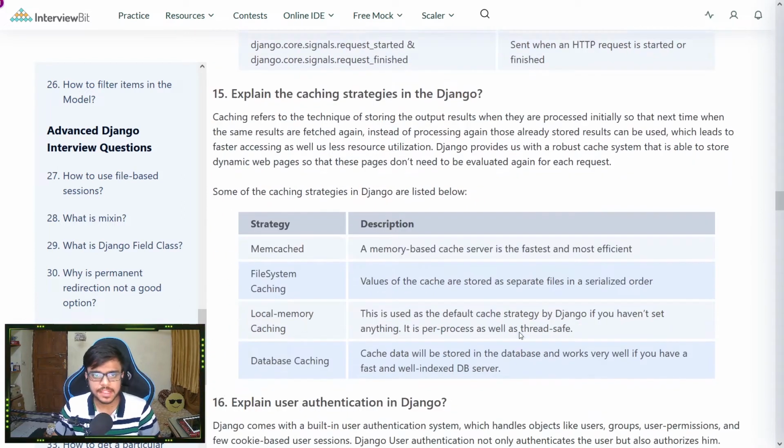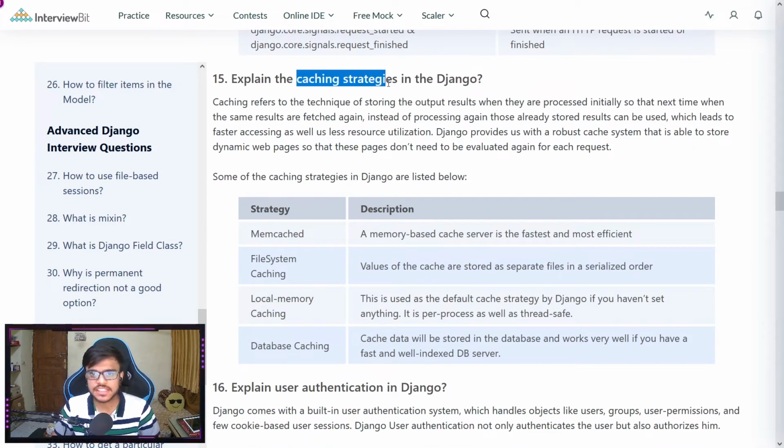Next question is, explain the caching strategies in Django. Caching refers to storing output results so that when they are processed initially, the next time the same is requested, we can return the same results directly rather than processing it again. This leads to faster access and less resource utilization. Django provides us with a robust cache system, and we are able to store dynamic web pages so that we do not need to evaluate them on every request. Some of the caching strategies are as follows.